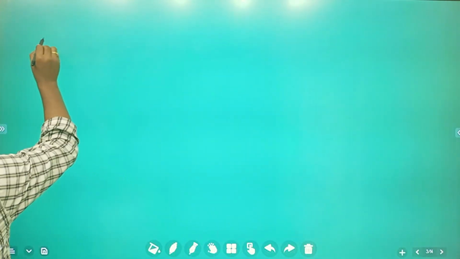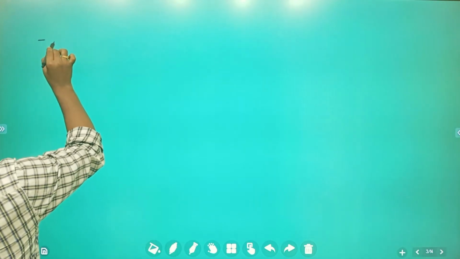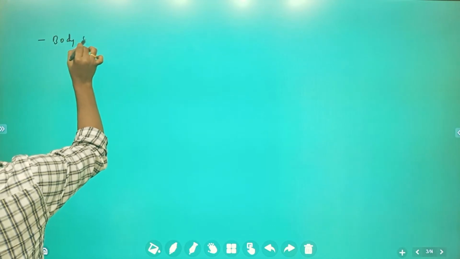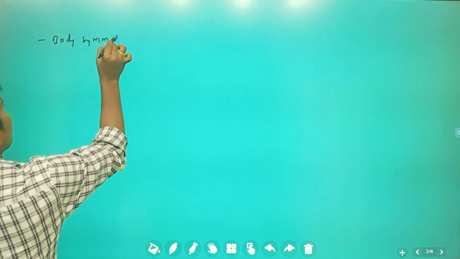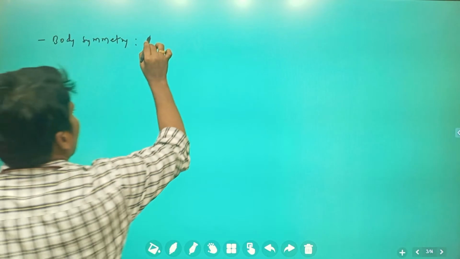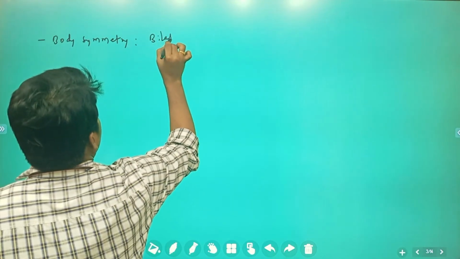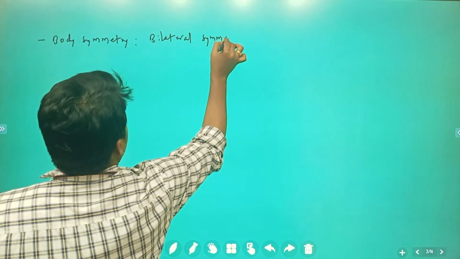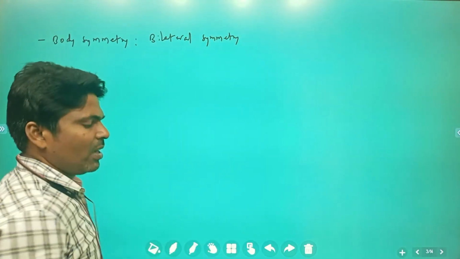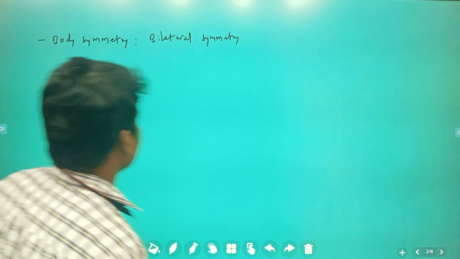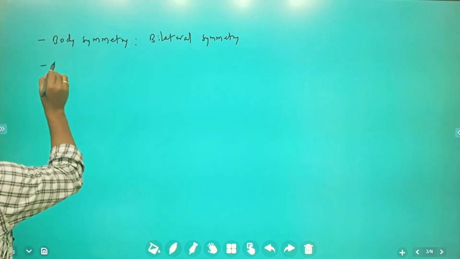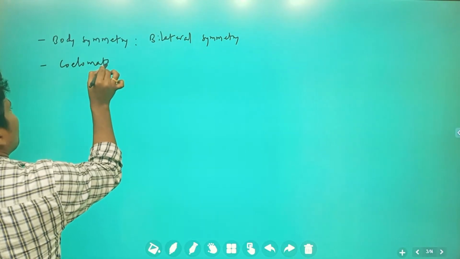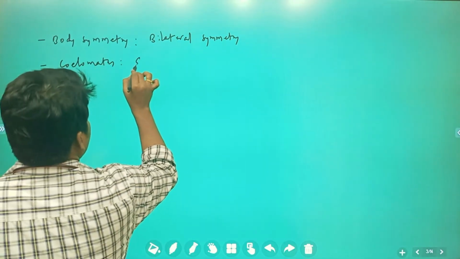Generally, if you take the normal characteristic features of chordates, these are body symmetry, bilateral symmetry. What is meant by bilateral symmetry? When only one plane passing through the central axis of that particular organism's body divides it into equal halves, that is bilateral symmetry. And these are coelomates, nothing but enterocoelomates.